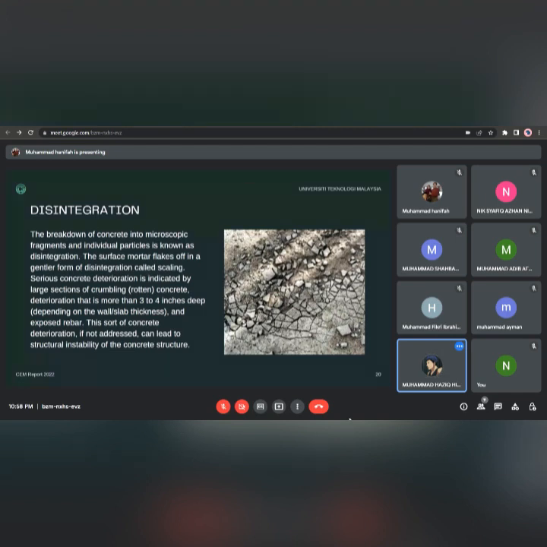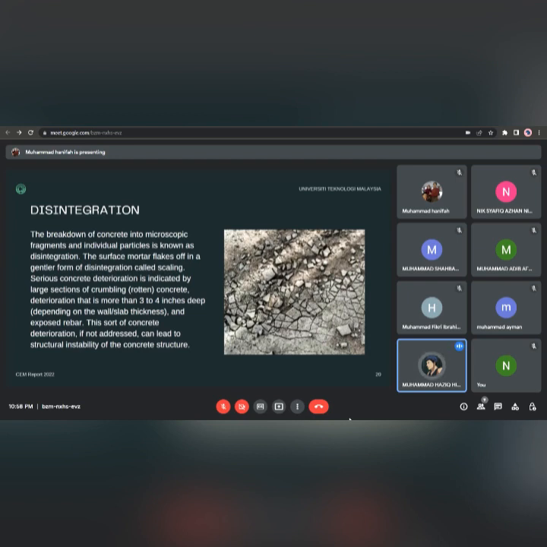Next is disintegration. Disintegration is the act or process of disintegrating or the state of being disintegrated. The breakdown of concrete into microscopic fragments and individual particles is known as disintegration. The surface mortar flakes off in a granular form of disintegration called scaling.